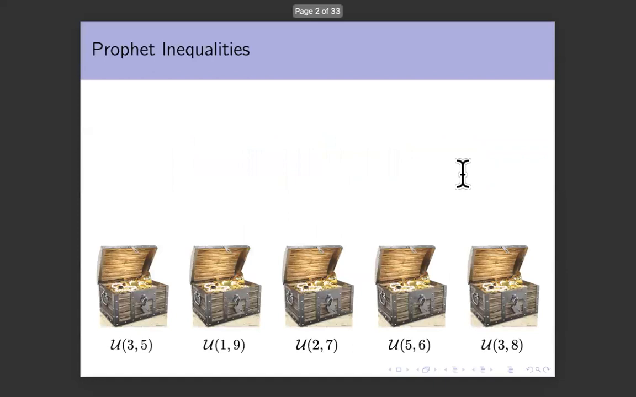The setting is the following. Suppose you have n equals 5 treasure boxes, and you do not know how much treasure or reward is inside each box. But having dealt with treasure boxes all your life, you know for each box a distribution such that the actual amount of treasure is sampled from this distribution. For example, for the first box, you may know that the actual amount of treasure inside is uniform between 3 and 5. For the second one, you may know it's uniform between 1 and 9, and so on for the remaining boxes. Now, you're only allowed to take one of these boxes, and you want to take as much reward as possible.